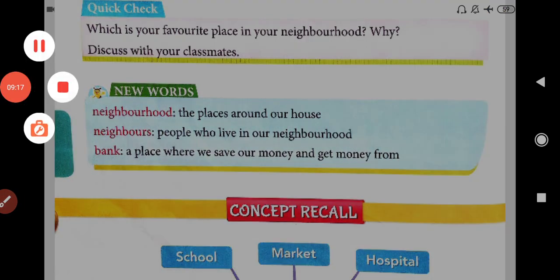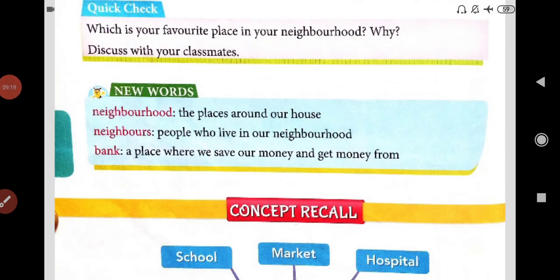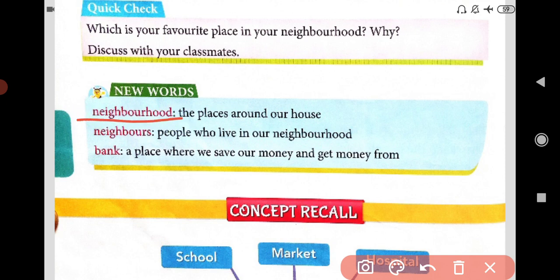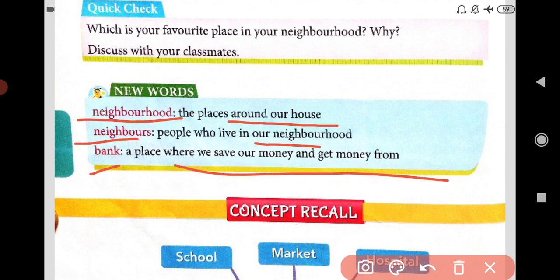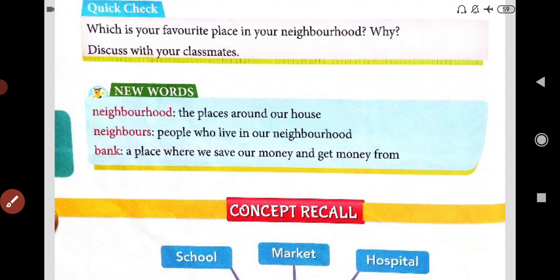Now new words are given here, dear students. Neighborhood: the places around our house. What is neighborhood? The places which are around our house. Neighbors: people who live in our neighborhood. What is a neighbor, dear student? Will you tell me the name of your neighbor who is living next to your home? The people who live in our neighborhood. Bank: a place where we save money and get money from. Yes, bank means where we can save the money and we can take the money.